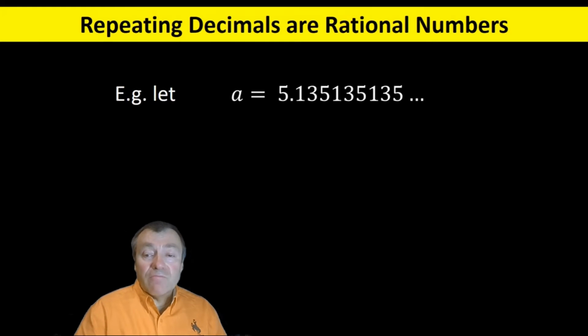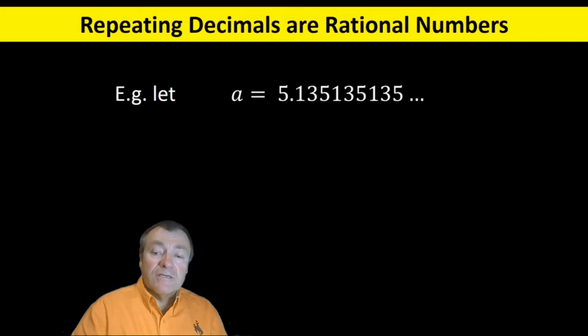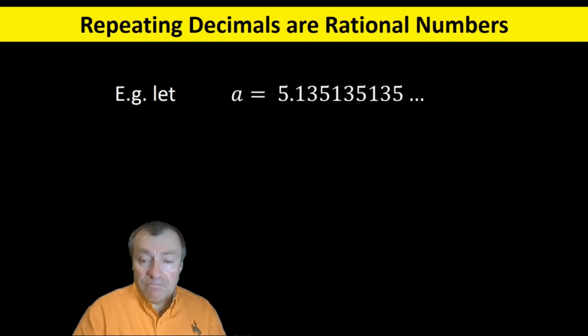But I'm not going right back to the axioms of the real numbers yet. Again, for pedagogical reasons, let's try to stay rooted in the familiar. You probably remember that every repeating decimal expansion represents a rational number. That is an if and only if statement. Every rational number has a repeating decimal expansion, and conversely, every repeating decimal expansion specifies a real number.